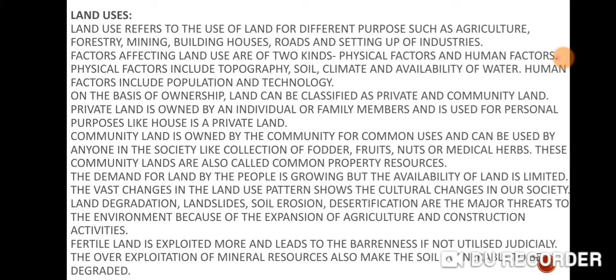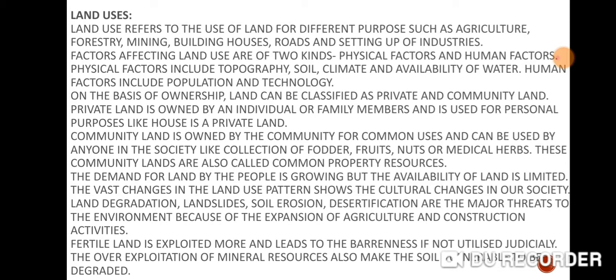The use of land is affected by how many factors? It is affected by two factors. One is physical factors, such as topography, soil, climate, minerals, and availability of water. So if you run a business in a particular place, you first have to see the physical factors of that place. And the second most important thing is that 57% of the area of India is used for agriculture.